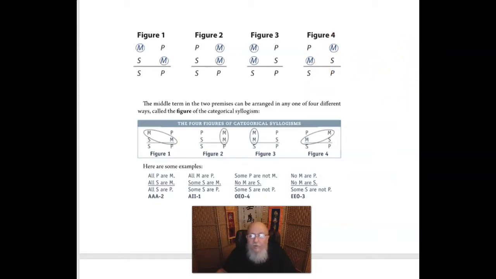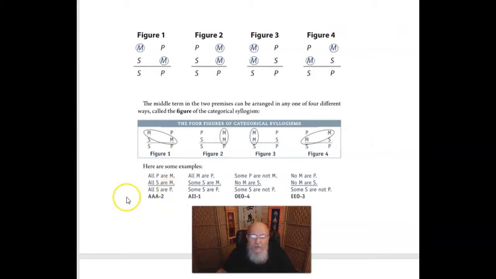So the middle term in the two premises can be arranged in any one of four different ways, which we call the figures. You just have to memorize the diagram. Maybe memorizing this one will help you the most, or maybe this one. Some people claim this sort of looks like a shirt collar, if that helps you to visualize it. But in any case, you should be able to recapitulate this diagram. And I will, in fact, on the exam, ask you to fill this out. So you have to memorize it.